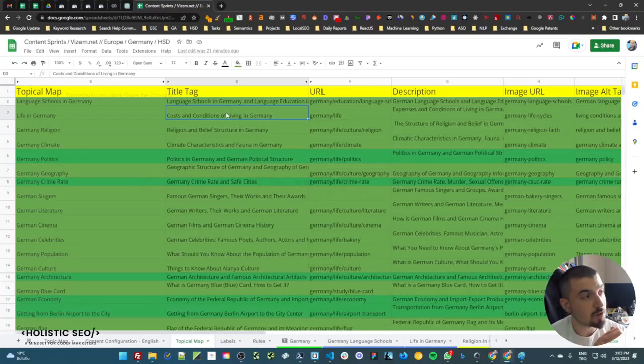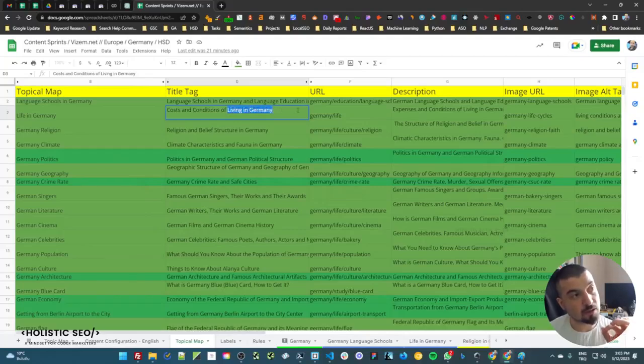And when it comes to title tags, we have different types of title tag writing methodologies. One of them is using a conjunctive word like "and". Usually if you use the word "and" inside the title tags, it means that we are actually using a conditional synonym phrase, like "costs and conditions of living in Germany".